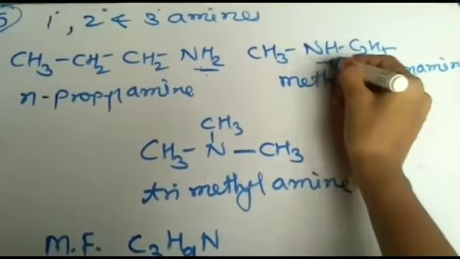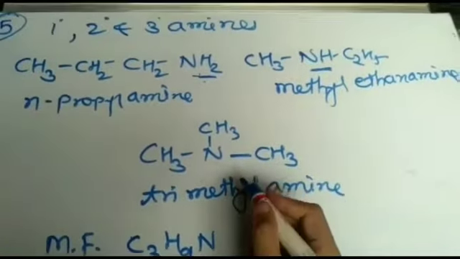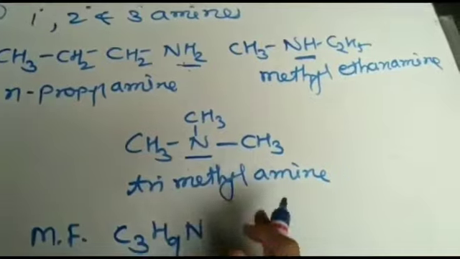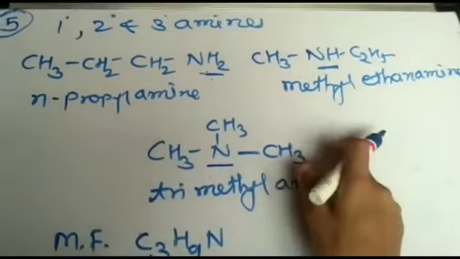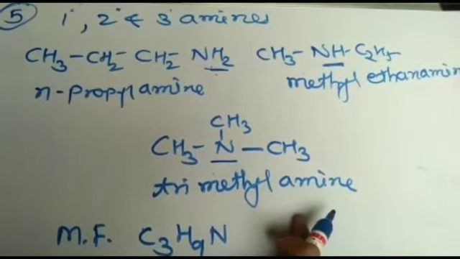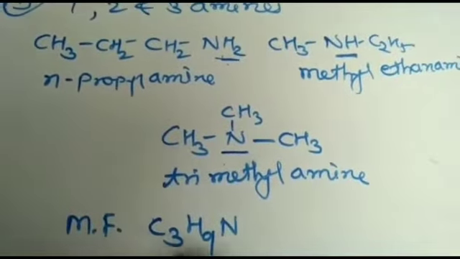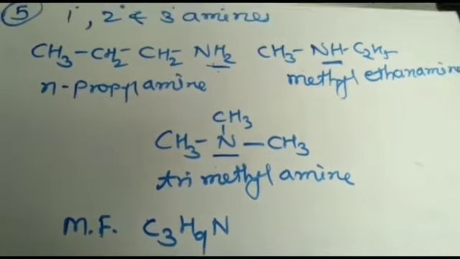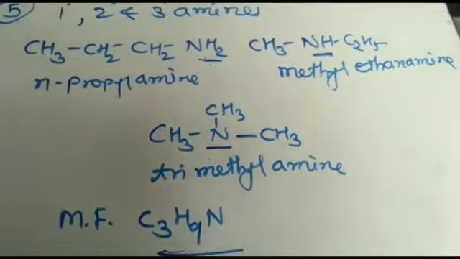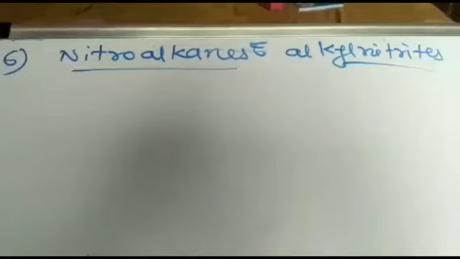Here NH is the secondary amine functional group, and this N here is the tertiary amine functional group. N-propylamine, methylethanamine and trimethylamine are the functional isomers of each other because they have the same molecular formula, C3H9N. Therefore, these are also functional isomers of each other.